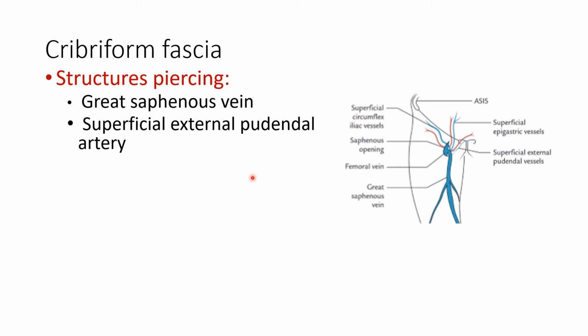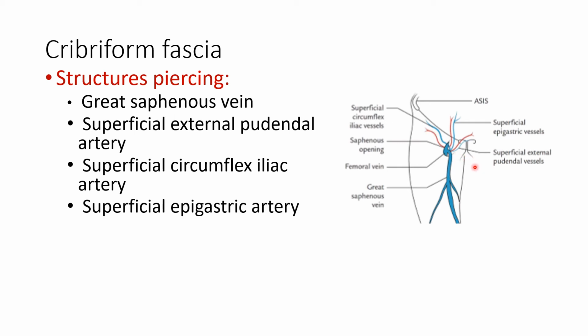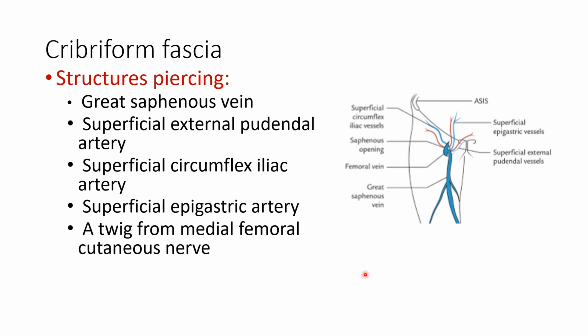The other structures that are piercing it are the superficial external pudendal artery, superficial circumflex iliac artery, the superficial epigastric artery, and a twig from the medial femoral cutaneous nerve.